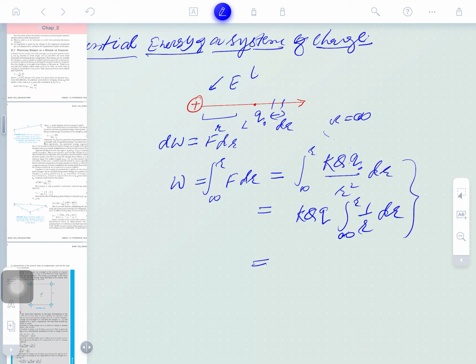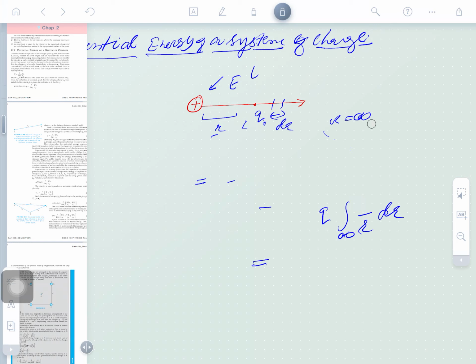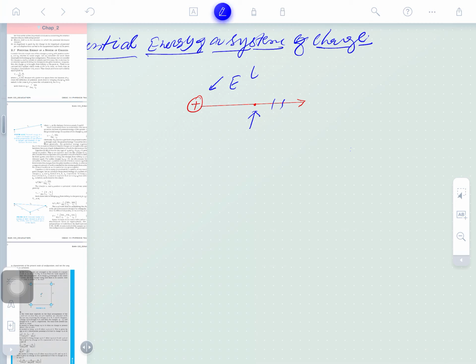This is one method. Another method I am telling you. This is the same method we derived for the electrostatic potential. If you know the potential at this point, suppose it is Vr, it is the work done in bringing a unit charge. So how much charge q coulomb is to be brought here? Obviously, multiply this by q. So this will be the work done here.